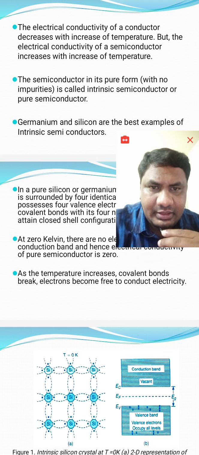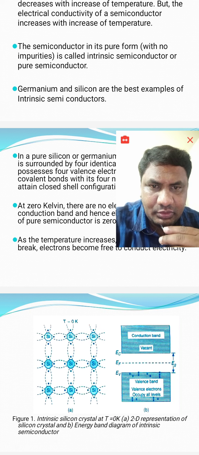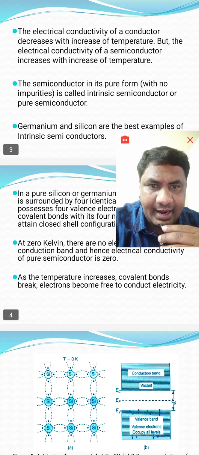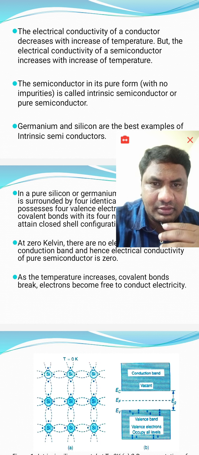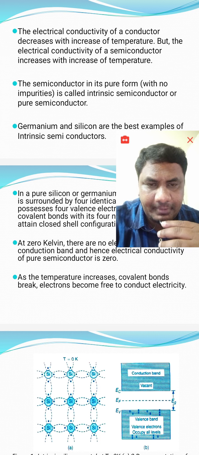Here again, semiconductors are classified into two types: pure semiconductors and impure semiconductors, depending on the atoms existing in the particular semiconductor. If only one kind of semiconductor element is present, then we can say pure semiconductor.